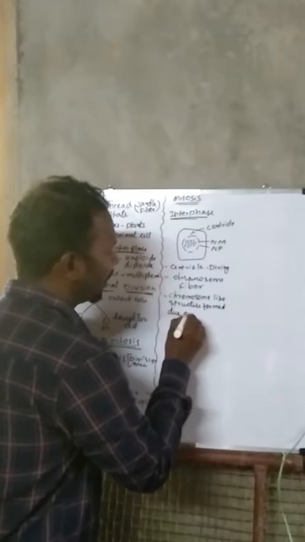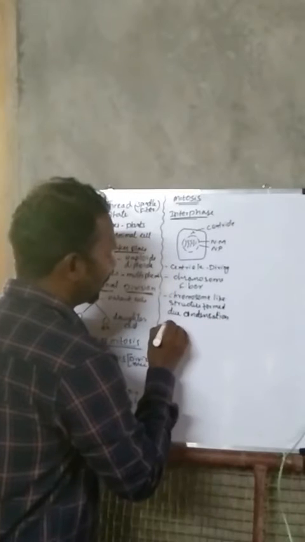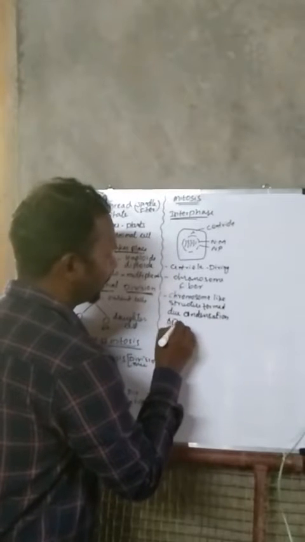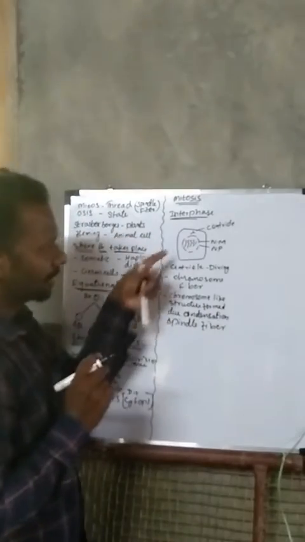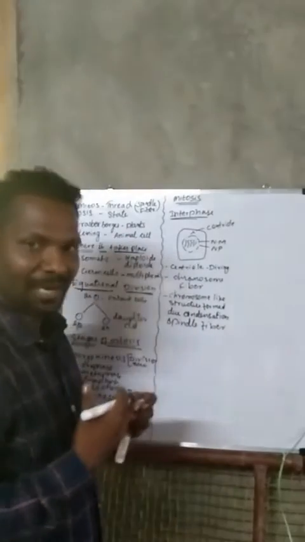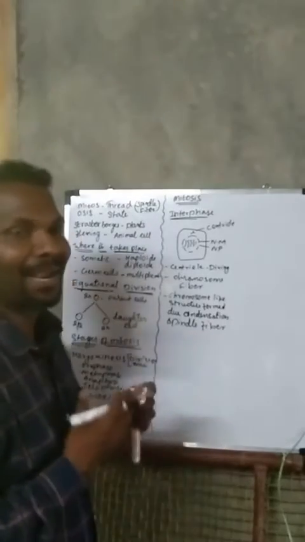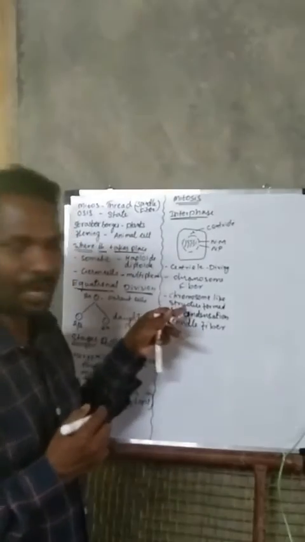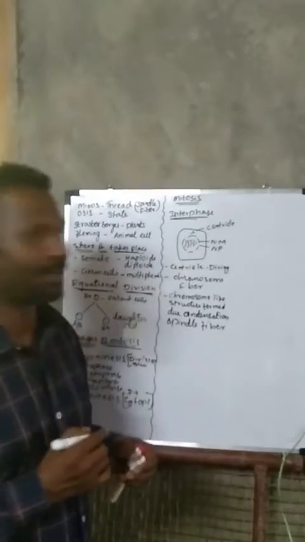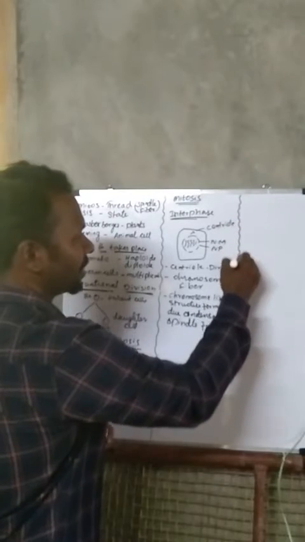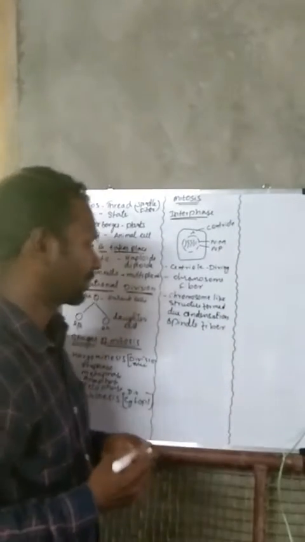Chromosome-like structure formed due to condensation of spindle fiber. The spindle fibers that you see inside condense themselves, they join together and try to make chromosomes. That's what we need to understand here. That means it is not exactly a chromosome, right? It is going to be the chromosome.